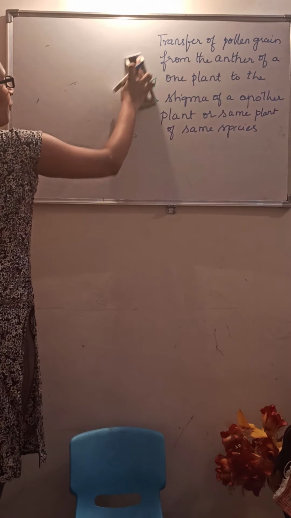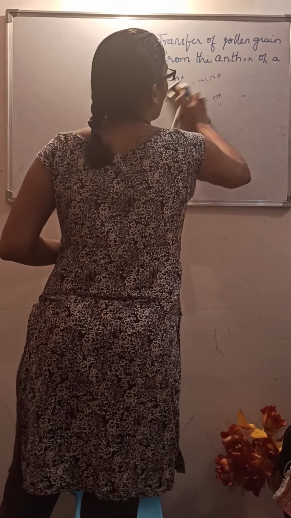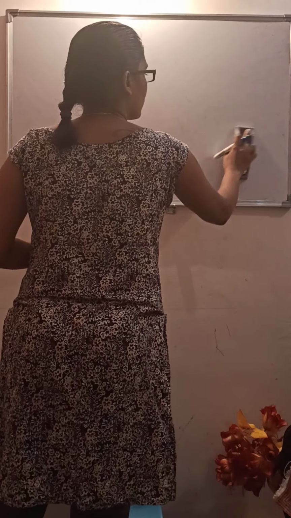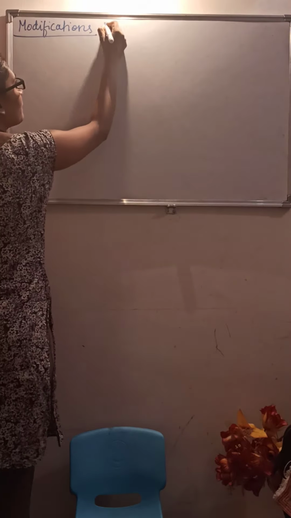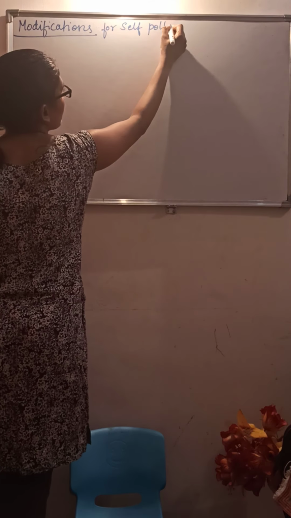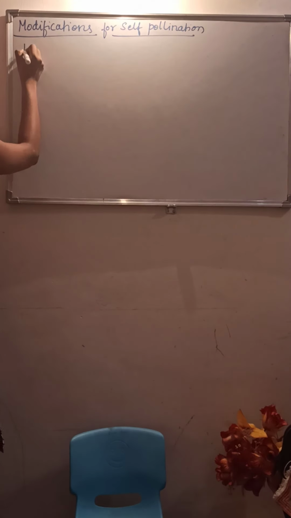So what are the modifications to adapt, to practice the self pollination? The first one is